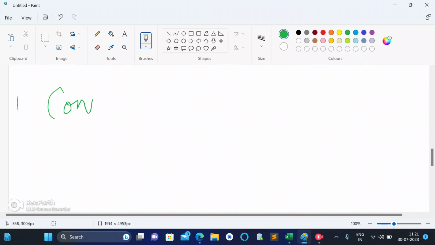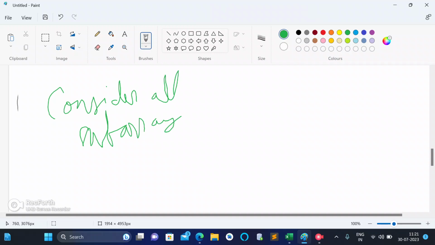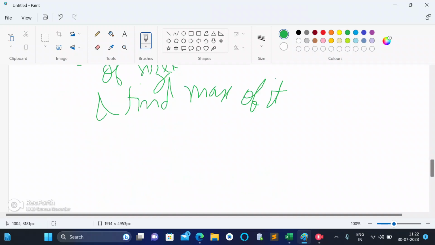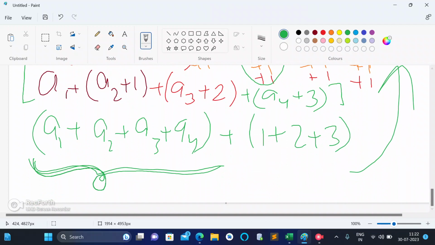So what we can say from this formula is that we have to consider all subarrays of size k and find the max of it. You can easily find it using the concept of sliding window.